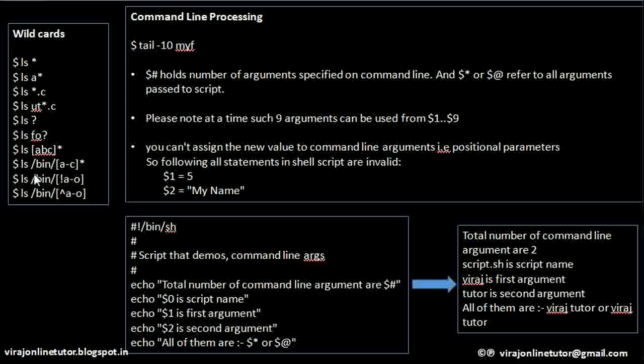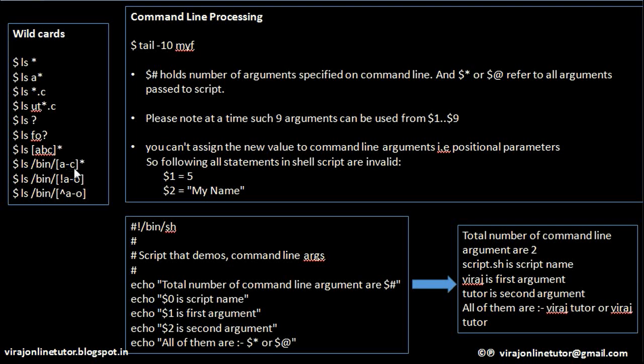This means list all the files from the /bin folder and whose names need to start with or need to be of a combination of A, B, C. This hyphen means a range. How did we specify ABC here? We explicitly gave the letters A, B, C. That means this particular entity can be either A or B or C, and then repeat it 0 or more times.